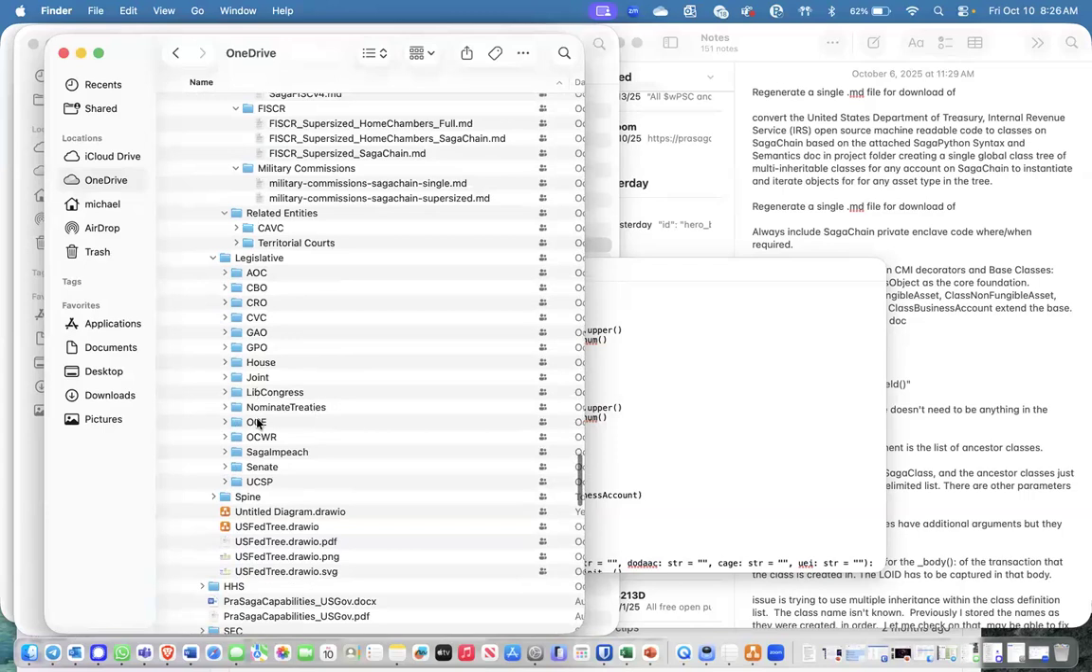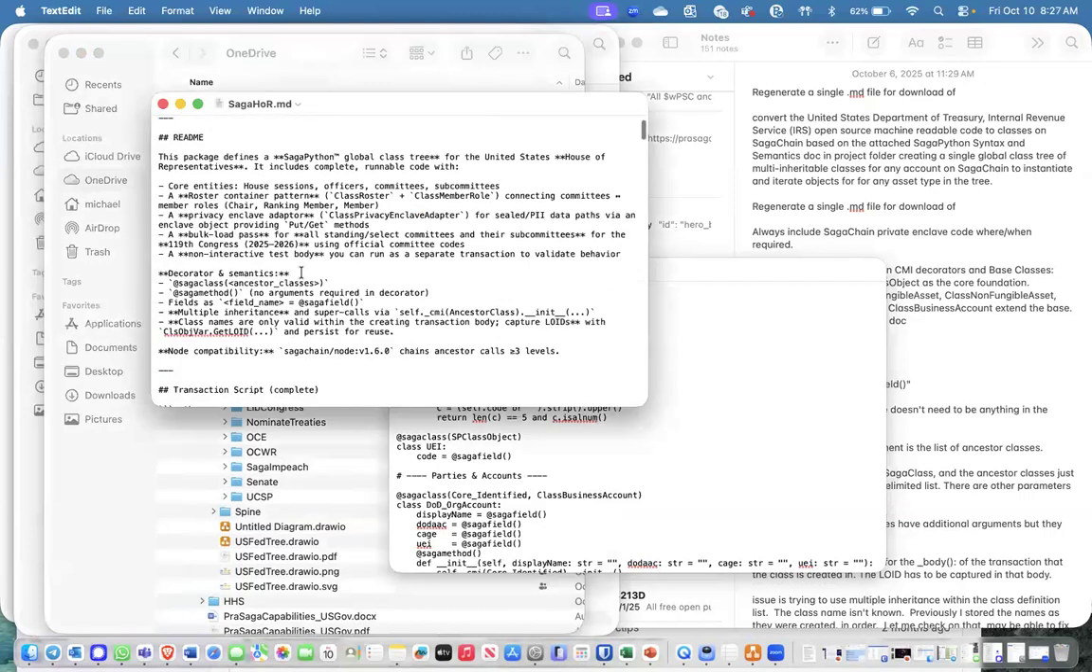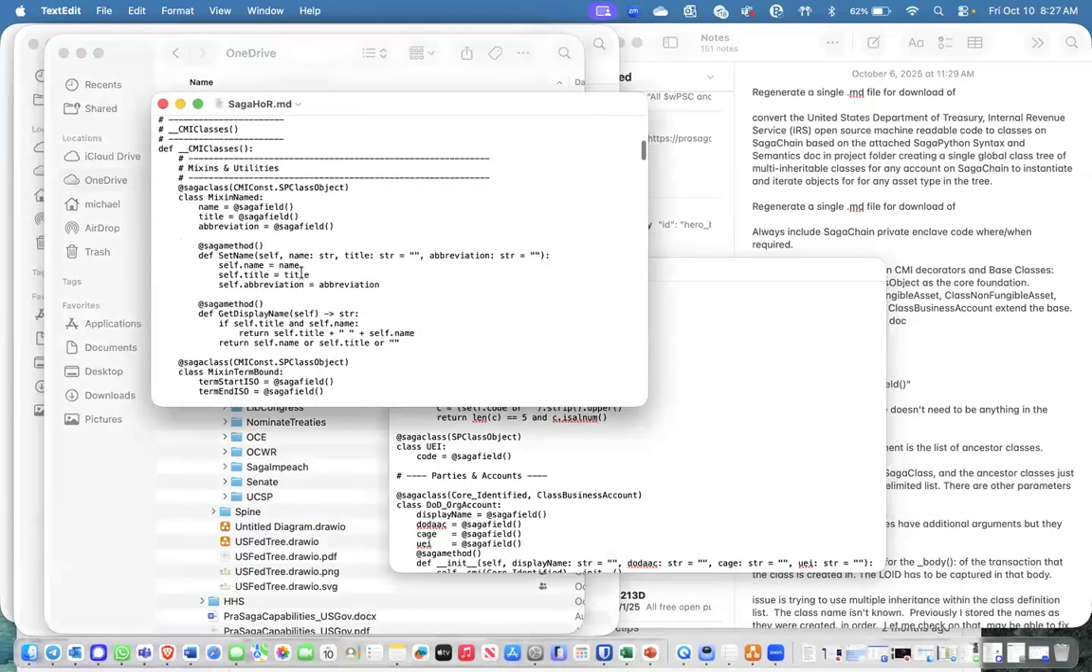So I've got the House of Representatives. I can go in and see all the members' names. I've got all of the dockets, or all the things that are coming up for them, all the bills and all the votes on them. And this is all now interoperable, so that the Office of Personnel Management, the Office of Management and Budget, the GAO, and the CBO, Congressional Budget Office, are all connected to every single transaction that happens within the federal government.